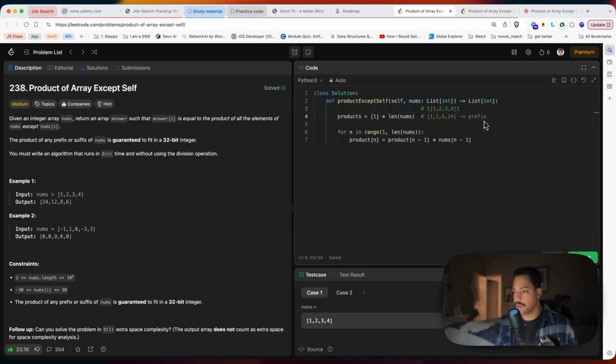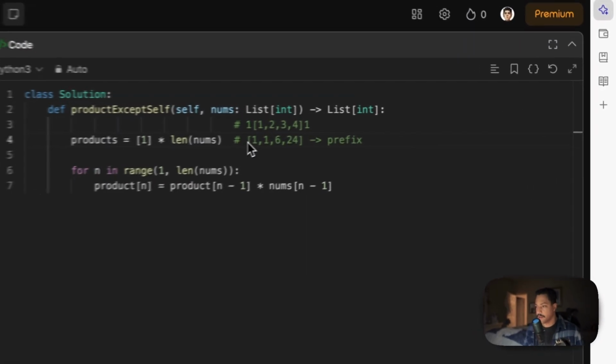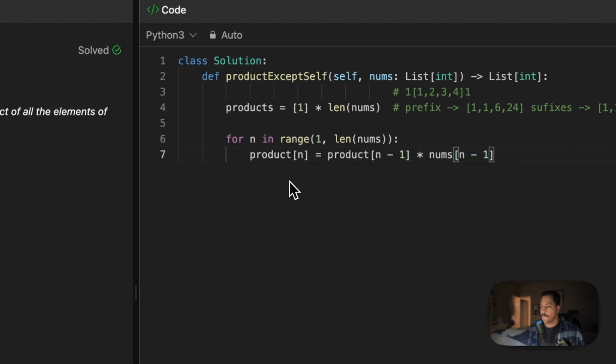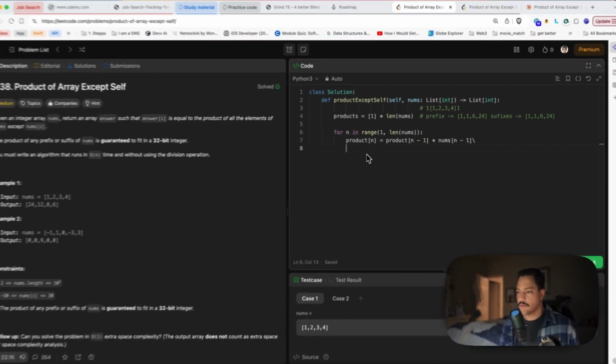Now we have to calculate, actually I think it will be easier if I do it like this. Prefix equal to that, and suffixes is going to be equal to the result that we're going to do now. So now we have all the prefixes, right here. That's the point we're at right here. What do we do? Well, our products array already has that.